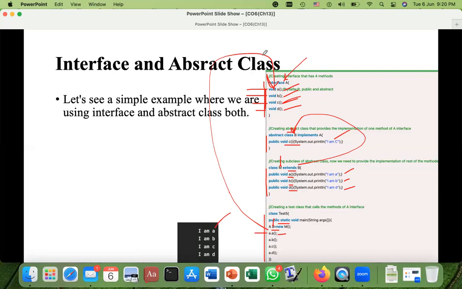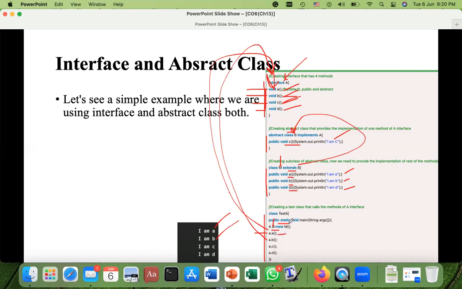And then similarly a.B. So I will go first into A. I will search for the B. B is abstract. Where is B available? Due to the right hand side, this is the M. So I will go into the M. So B is available, yes, and I am B will be printed. Similarly, a.C. So I will go first into A. C is there, yes, which is abstract. Where is its body? Due to the right hand side, M.